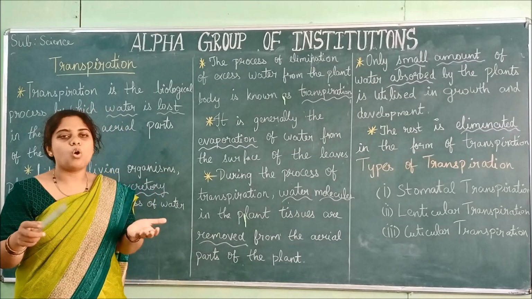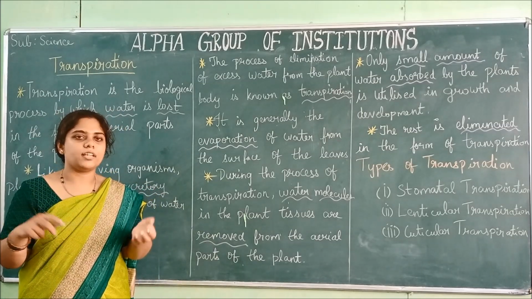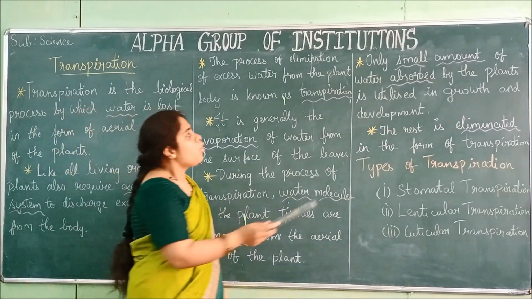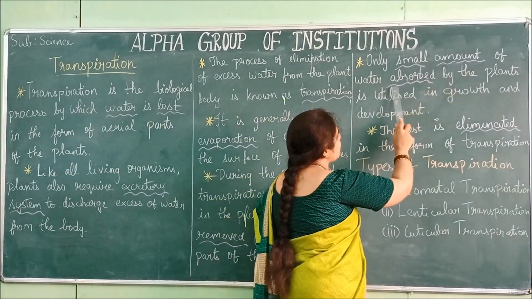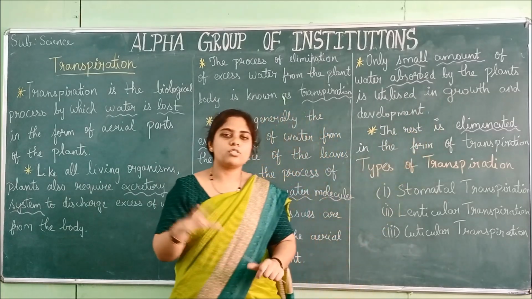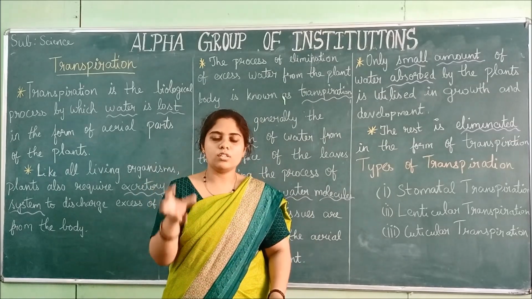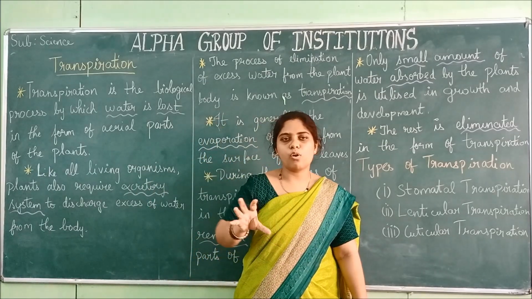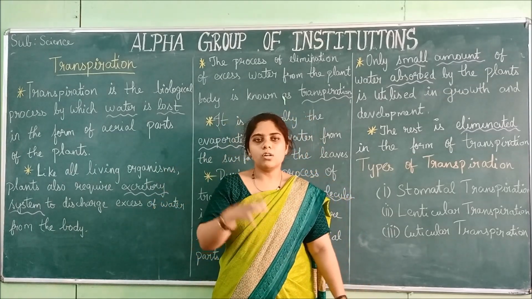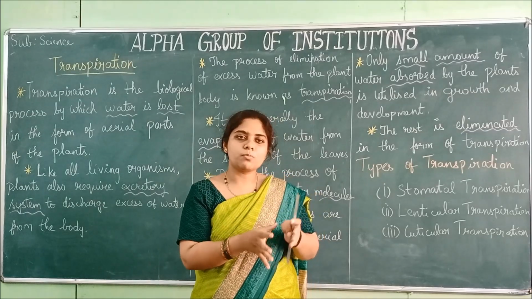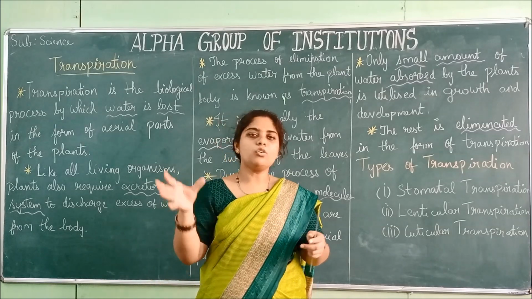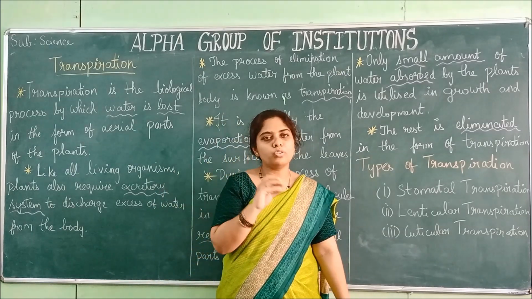Through that, when excess water is evaporated from the plant tissues, that is known as transpiration. Only a small amount of water absorbed by the plant is utilized in growth and development. The plant uses only a very little amount of water for all the metabolic activities in its body. Other than taking up that small amount, the other water is excreted. They don't need so much water.